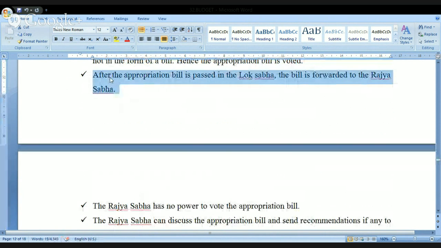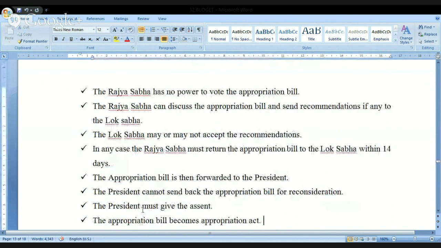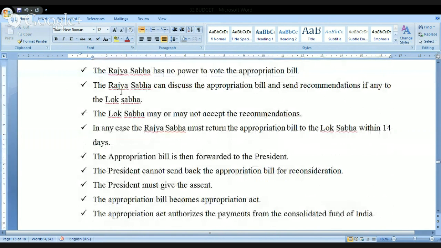After the appropriation bill is passed in the Lok Sabha, the bill is forwarded to the Rajya Sabha. Same story, you know the whole story from now onwards. The Rajya Sabha has no power to vote the appropriation bill. Rajya Sabha can discuss it and send recommendations, if any, to the Lok Sabha.